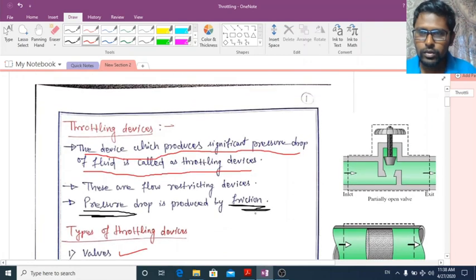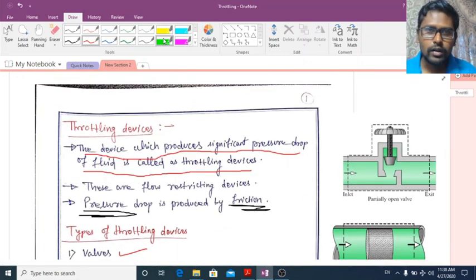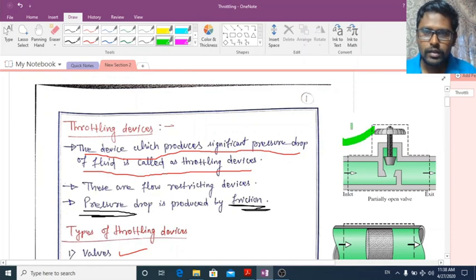So here it is shown. This is a throttling device. First one is the partially opened valve. You might have seen this device. This is the inlet, and here is its exit.